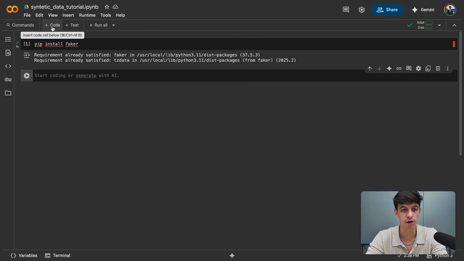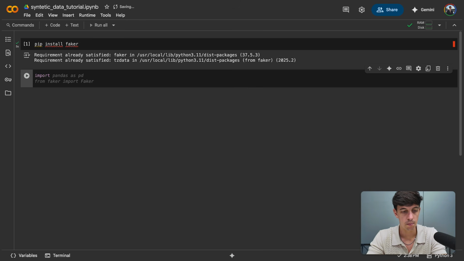Then I'm going to add another block of code here. So now what I will need to do is obviously importing the libraries that we're going to use in this Python code. So I'm going to do an import pandas as pd. I'm going to follow actually what Google Colab is suggesting me. So import pandas as pd.